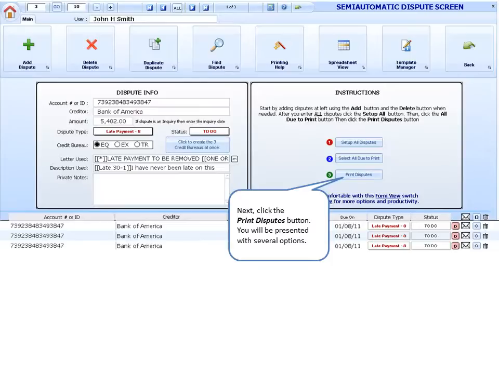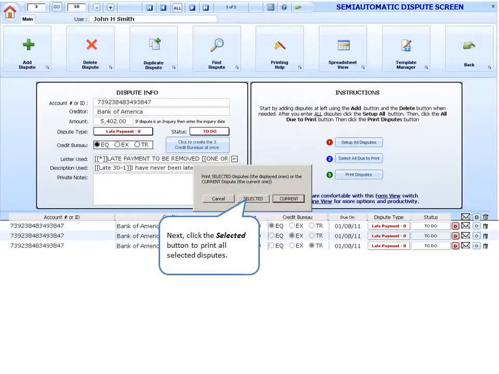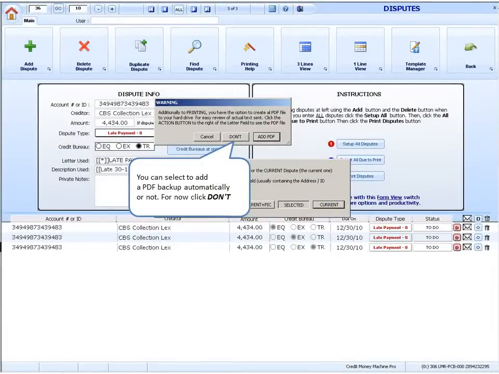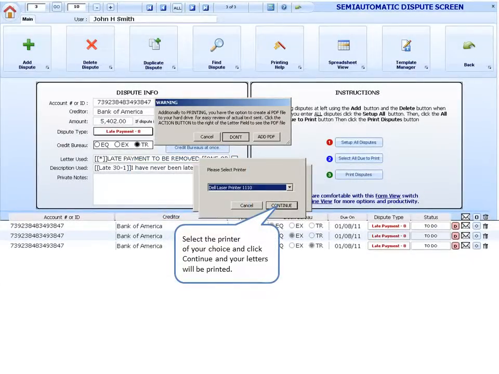You will be presented with several options. Next, click the Selected button to print all selected disputes. You can select to add a PDF backup automatically or not. For now, click Don't. Select the printer of your choice and click Continue, and your letters will be printed.